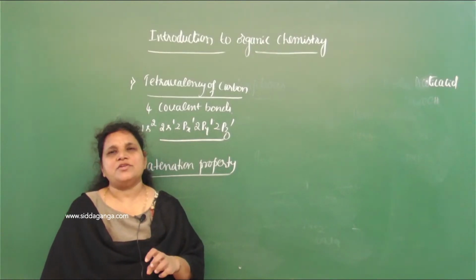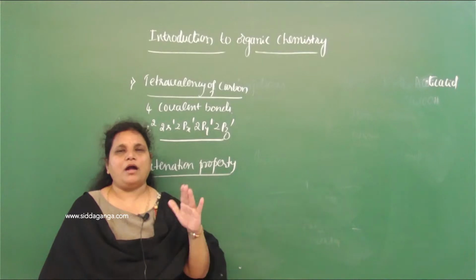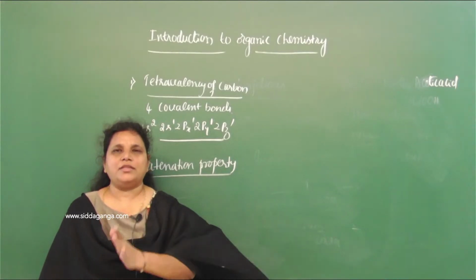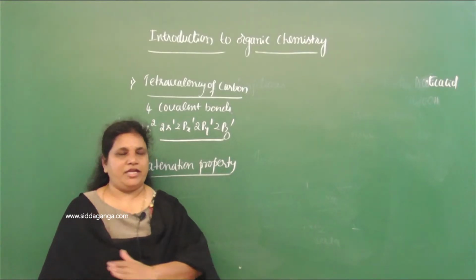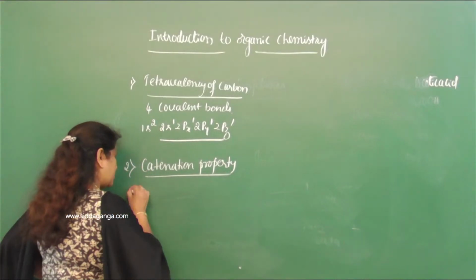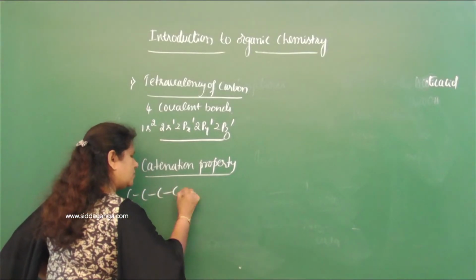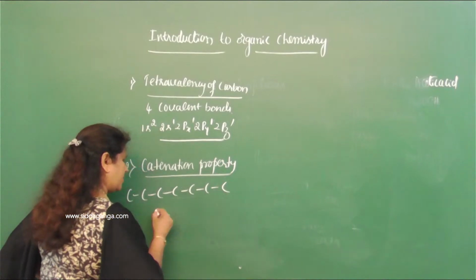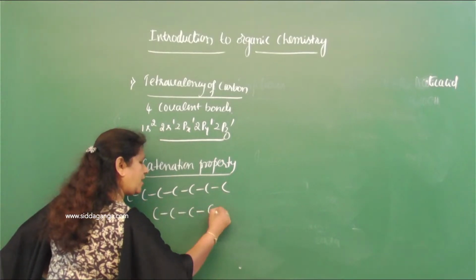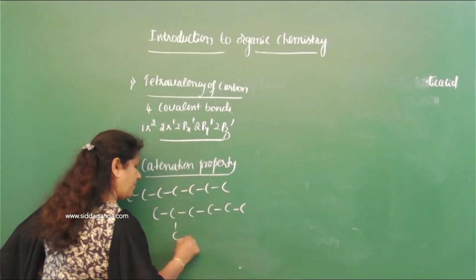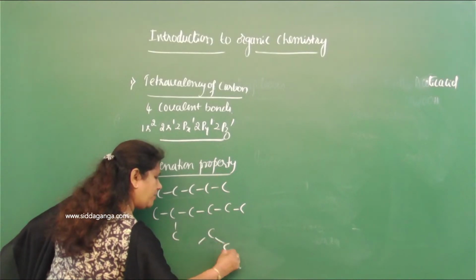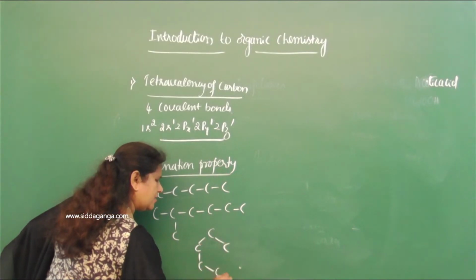Then what is the catenation property of carbon? Carbon linked with other carbon atoms forms a continuous carbon chain. So ಈ ತರ continuous carbon chain, it may be straight, branched or cyclic in nature.